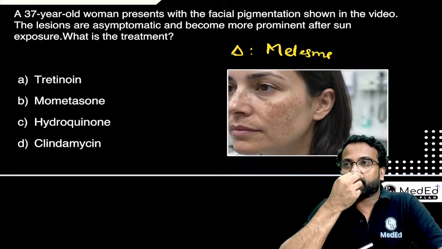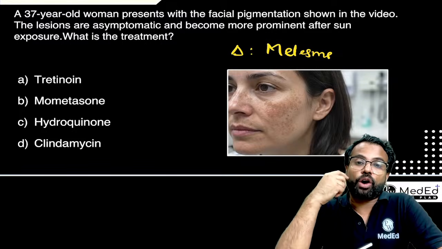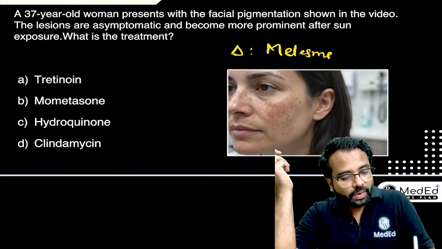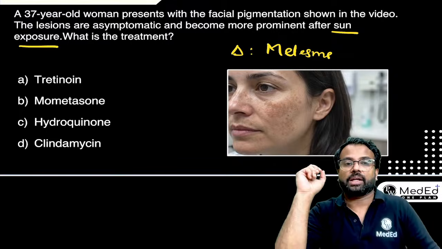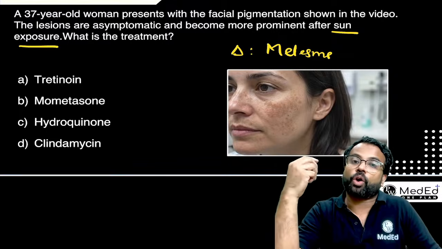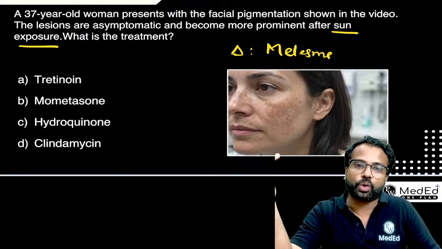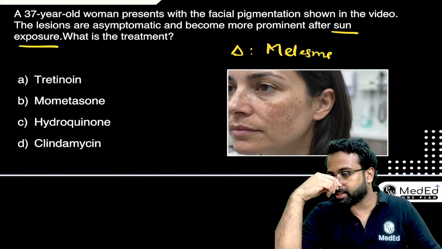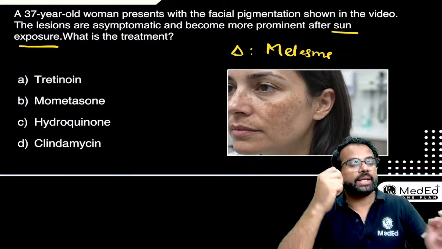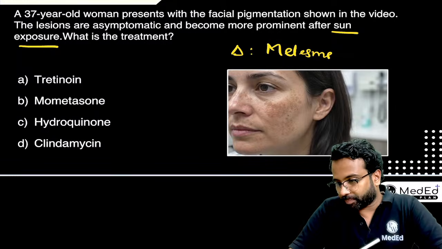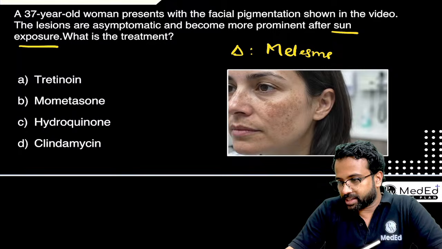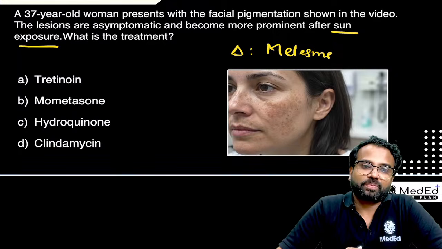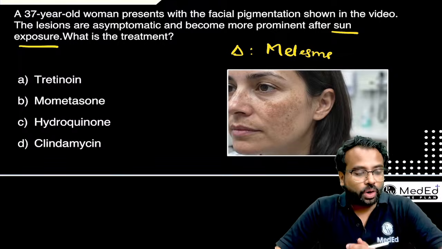So melasma, usually it can develop because of photo damage. That is why after sun exposure. This can also occur because of hormonal issues like taking OC pills, right? Pregnancy or some endocrine diseases as well, right? Now the question here is, what is the treatment? Rahul says Kligman regime. Okay, Rahul. Now let's make this more complicated because you are very correct.